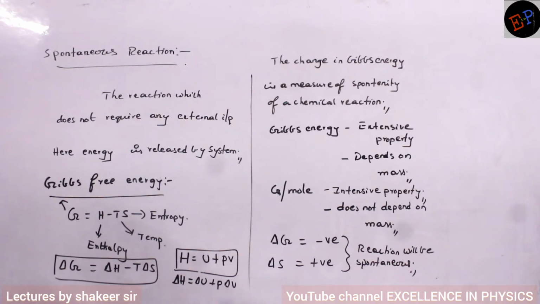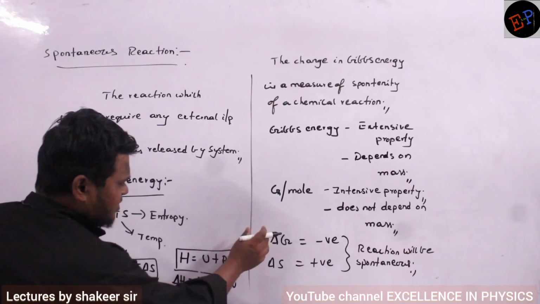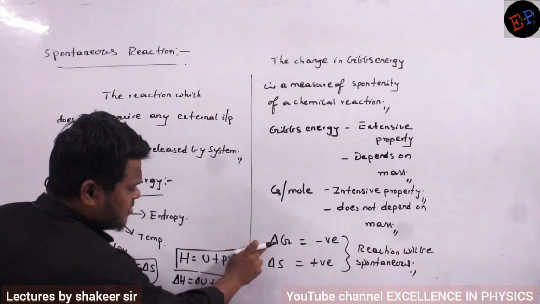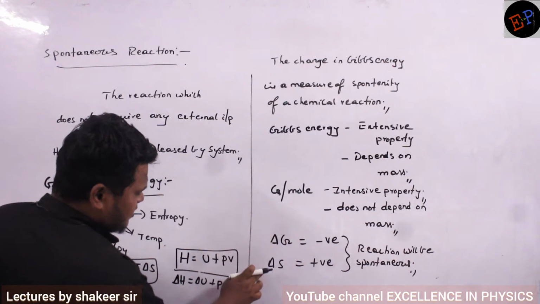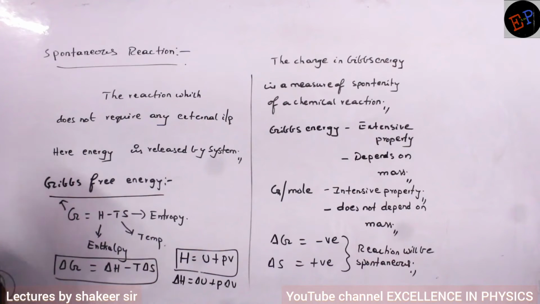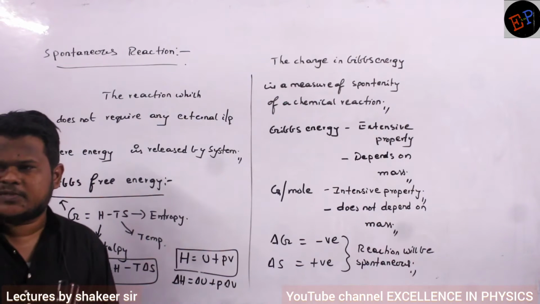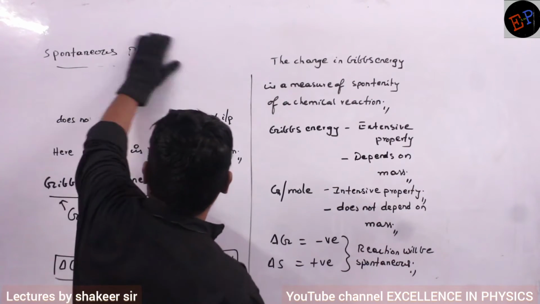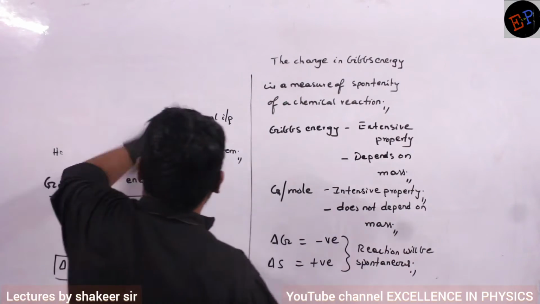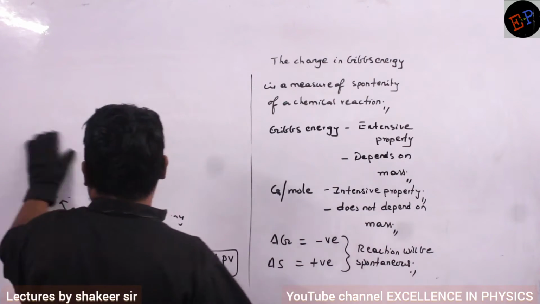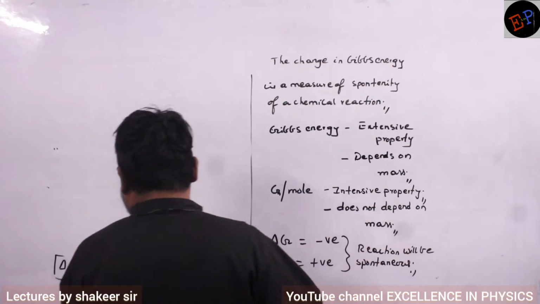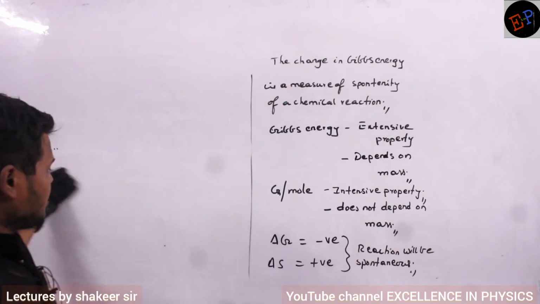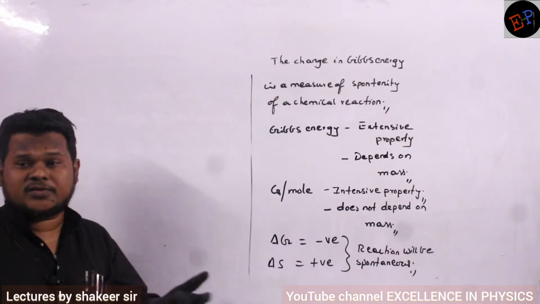Clear now? So in which condition will a reaction be spontaneous? When change in Gibbs free energy is negative or change in entropy is positive. In these two conditions the reaction will be spontaneous. Now let us study how Gibbs free energy can be positive or negative, and in which condition the reaction is spontaneous or not spontaneous.